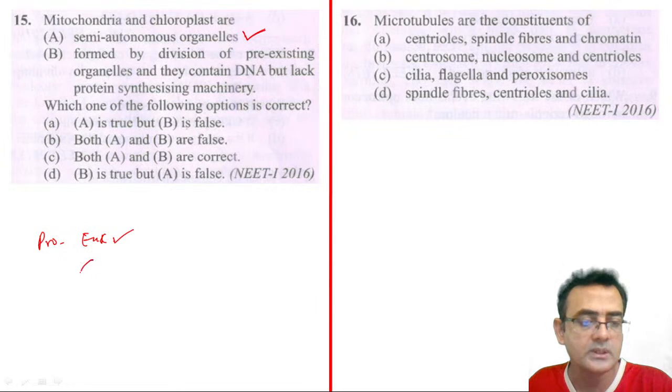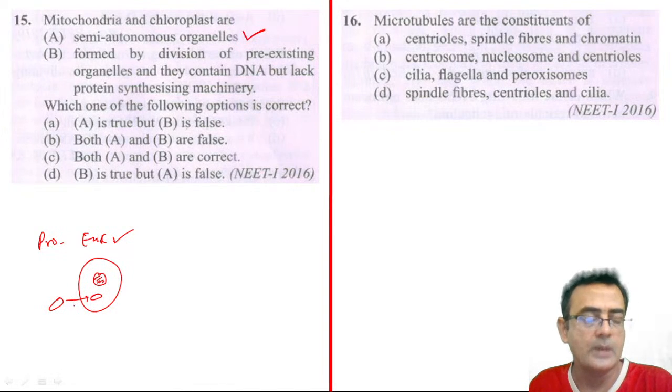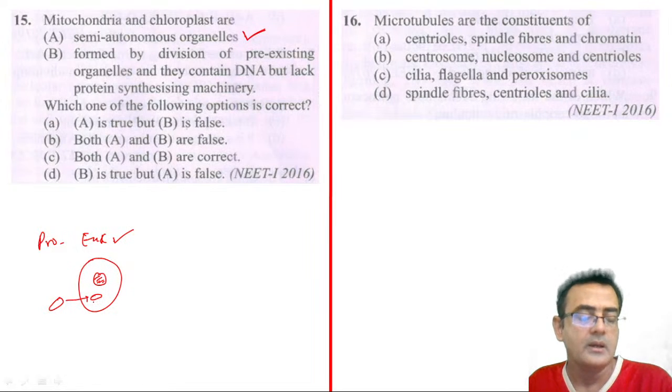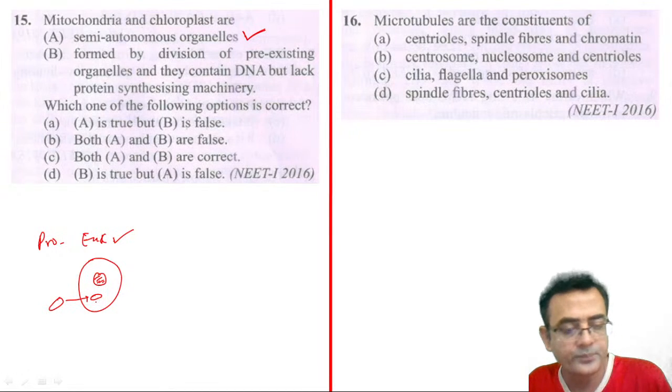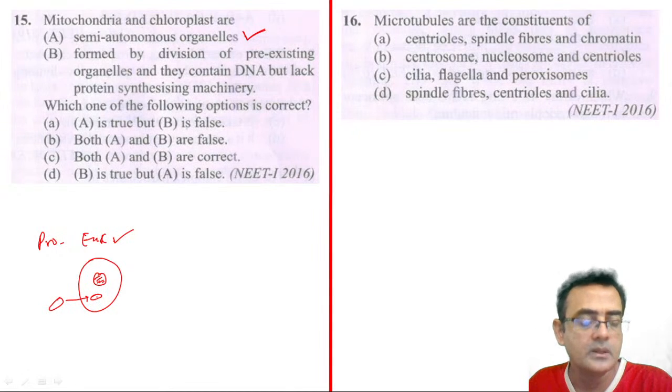A prokaryotic cell comes inside the eukaryotic cell and resides there forever, in a symbiotic association where both get benefited. The bacteria, which we can now call the chloroplast, got space, and in response they give ATP, which is required for the eukaryotic cell. So the first statement is correct.